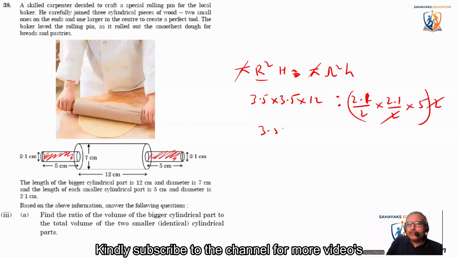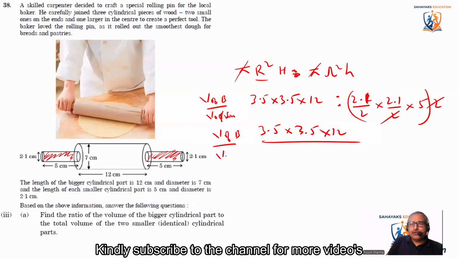So I can write it as 3.5 into 3.5 into 12, divided by, or you can say volume of bigger divided by volume of smaller cylinder. So 3.5 into 3.5 into 12 divided by 2.1 into 2.1 into 5 divided by 2 into 2. So divide by 2, basically this 2 will go up here.